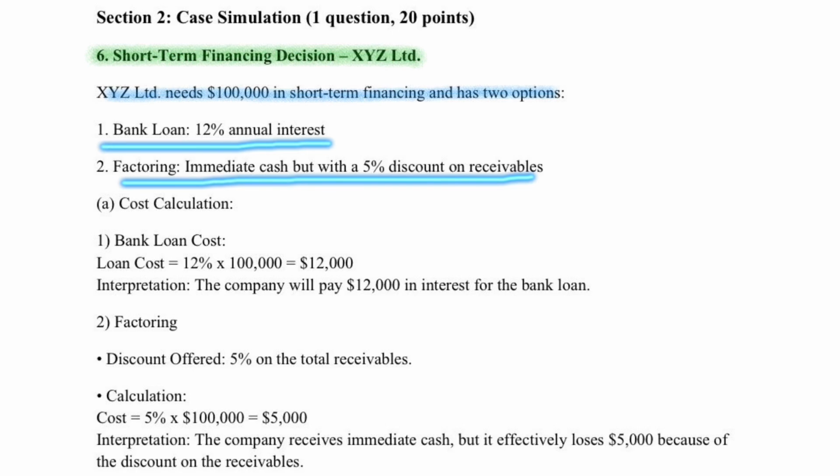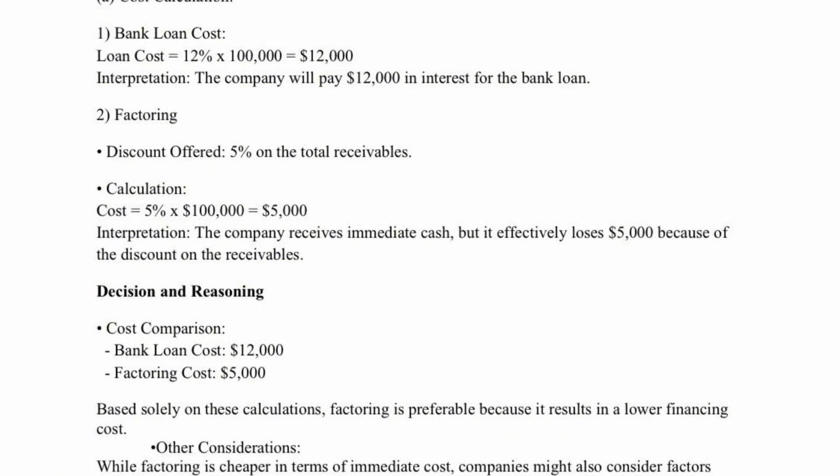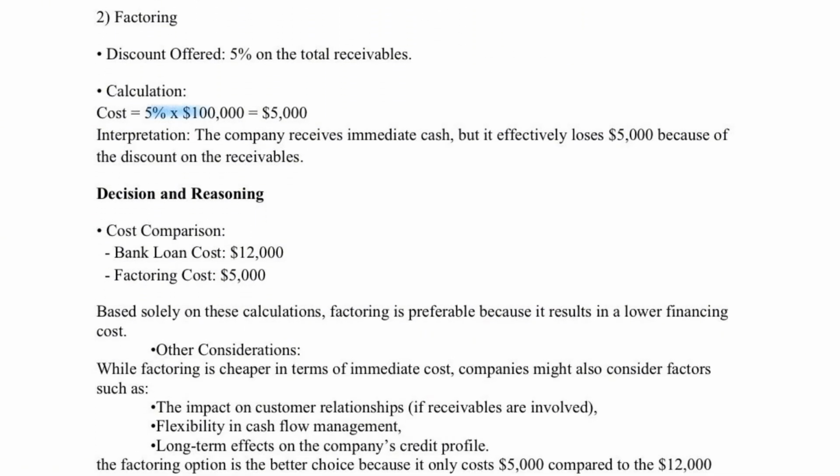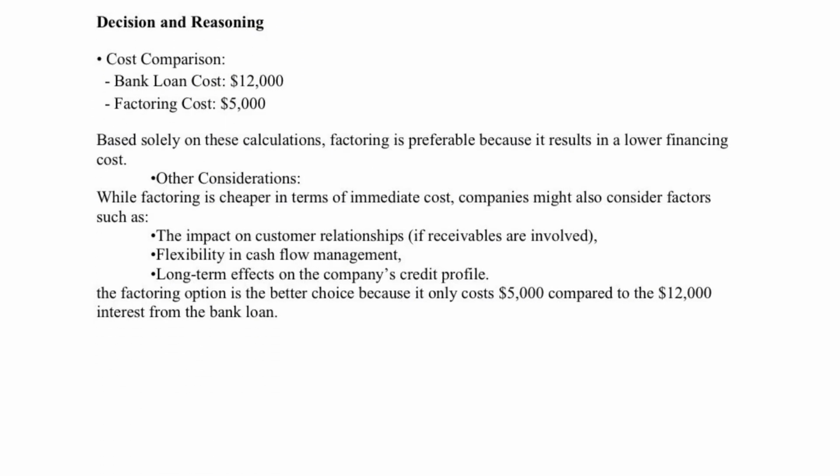And for the cost comparison, the first is bank loan cost, 12% times $100,000 equals $12,000. And next for the factoring cost, 5% times $100,000 equals $5,000. Since factoring costs only $5,000 compared to $12,000 in bank loan interest, it appears to be the better option. However, the company must also consider factors like customer relationship, cash flow flexibility, and long-term credit impact.